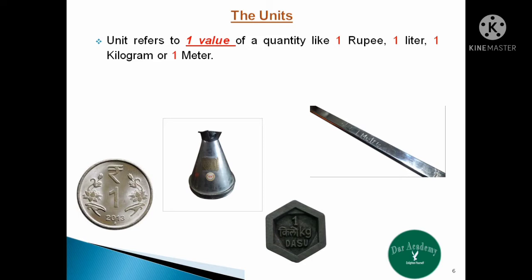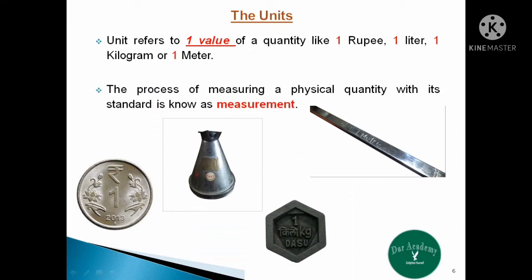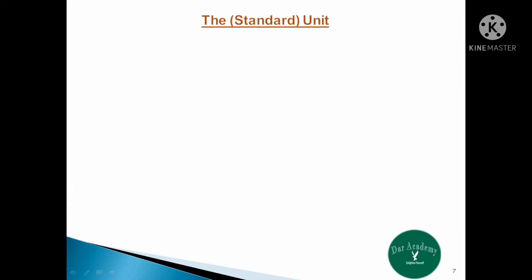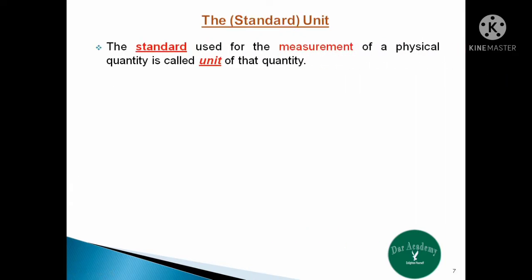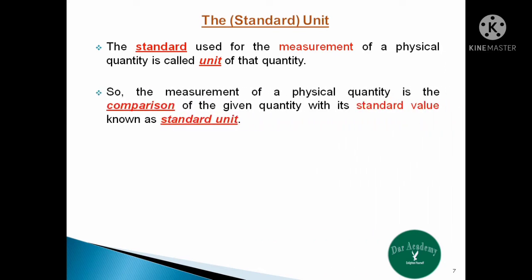Friends, the process of measuring a physical quantity with its unit is known as measurement. Now we can define unit as the standard used for measurement of a physical quantity. So the measurement of a physical quantity is basically the comparison of the given quantity with its standard value. That is the comparison with its standard unit.